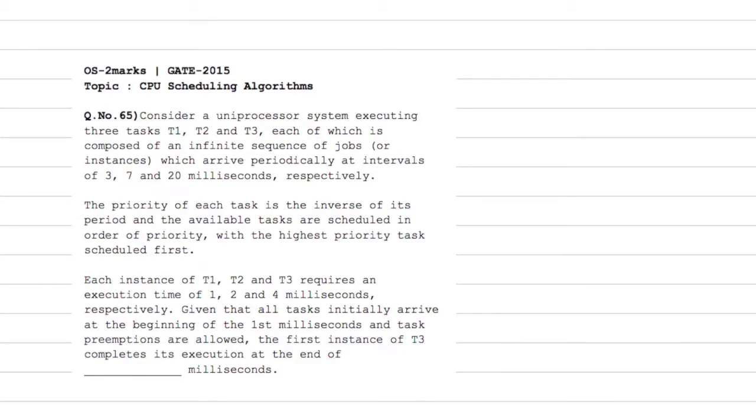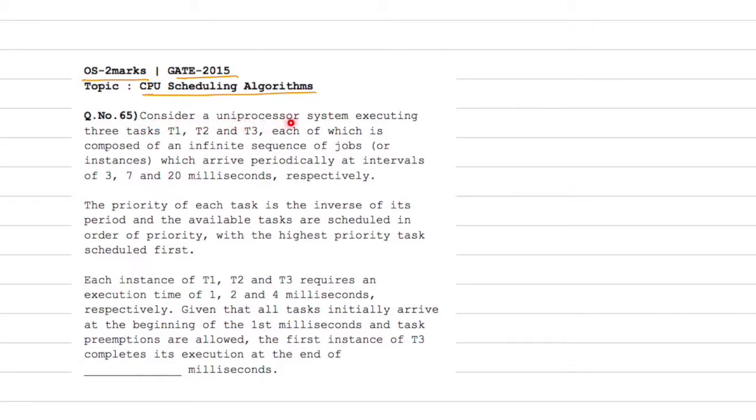So in this video, we are going to see an operating system 2 marks question from GATE 2015 paper, and it's based on the topic of CPU scheduling algorithms. Now it's quite a big question, and it has a lot of information, and we have to be a little careful and try to find out the information which is given in every paragraph, and we'll try to note it down in a tabular form and then see what the question demands. So let's go statement by statement.